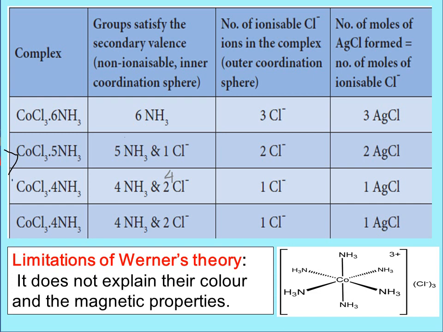In the third and fourth case, CoCl3·4NH3, that is 4 ammonia molecules and 2 chloride ions will take up the inner sphere, which is non-ionizable sphere, and 1 chloride ion is in the outer sphere, which is ionizable sphere. Now when you treat this CoCl3·4NH3 with silver nitrate, you will get 1 mole of silver chloride precipitated in